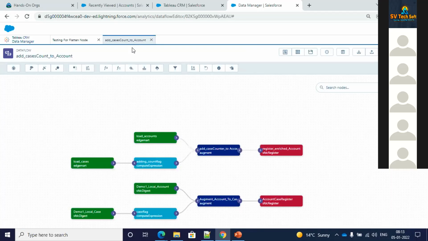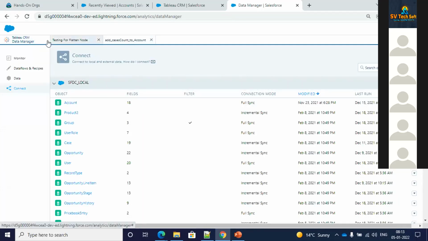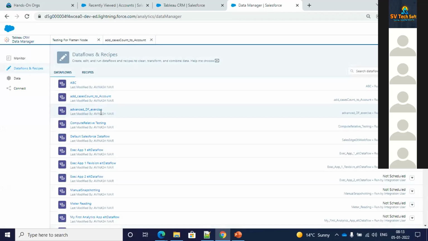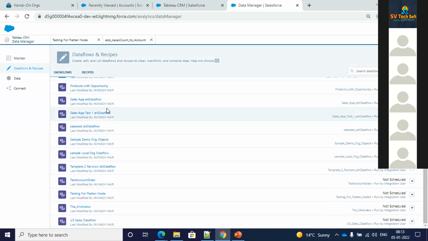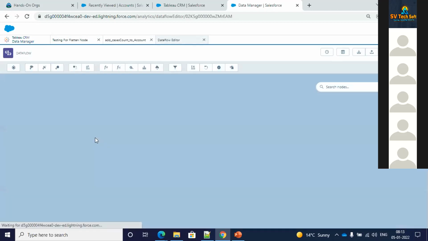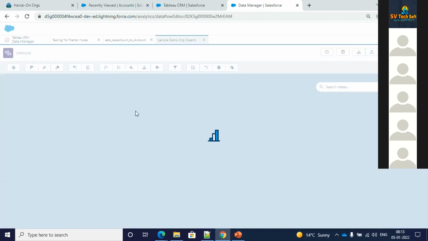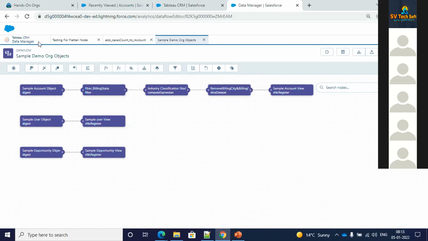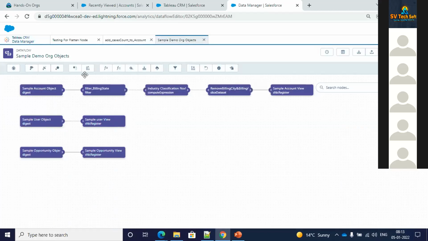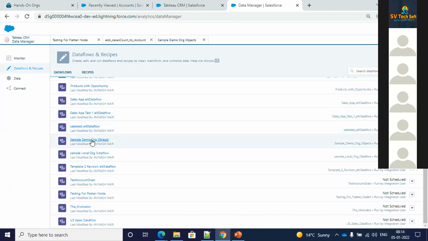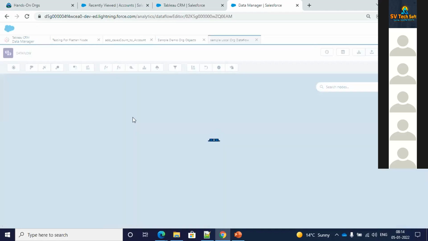I think I had one example for the append node. I just need to check once. I think probably this one. The append node is not there. Sample demo. Check sample. Local.